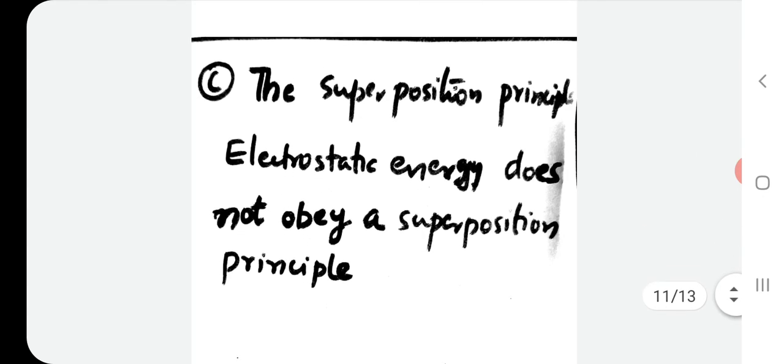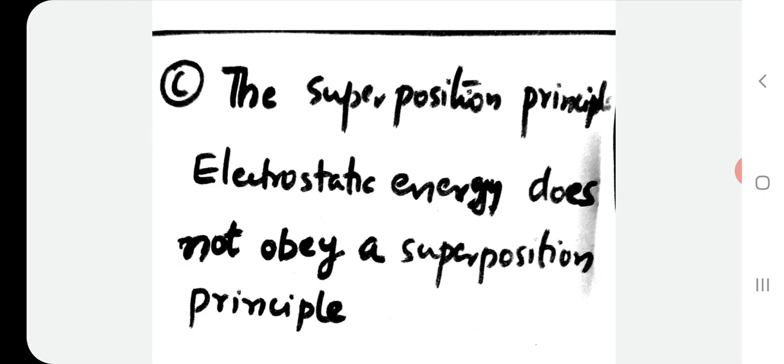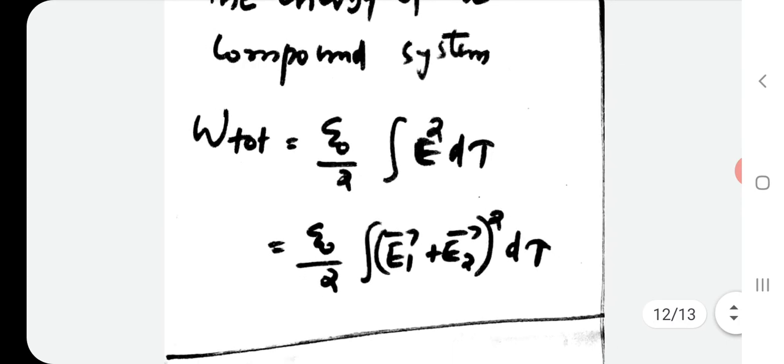The third one, the superposition principle. We have seen the superposition principle with regard to the electric field and with regard to the potential. Here, what about the electrostatic energy? Does it obey the superposition principle? We can see that the electrostatic energy does not obey the superposition principle. That we can see here.